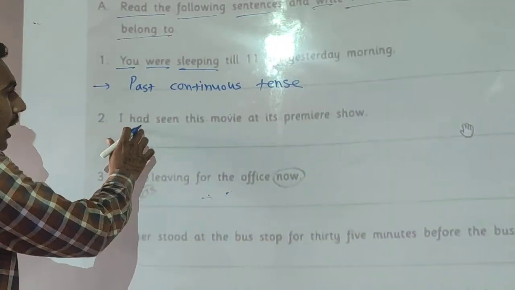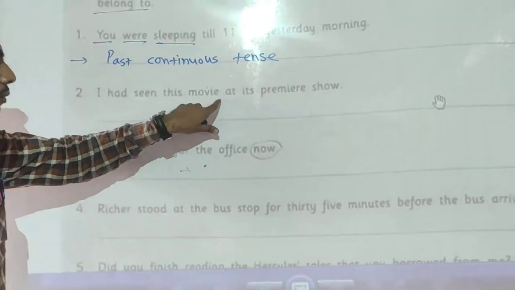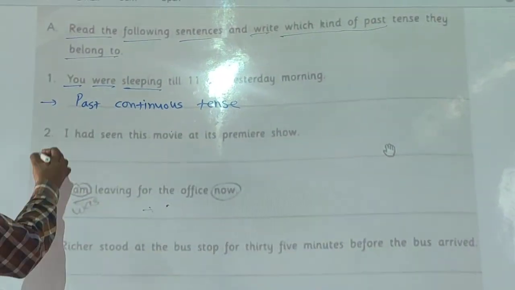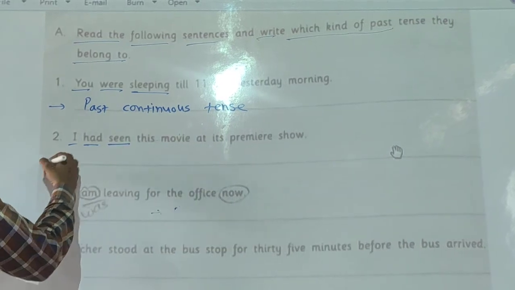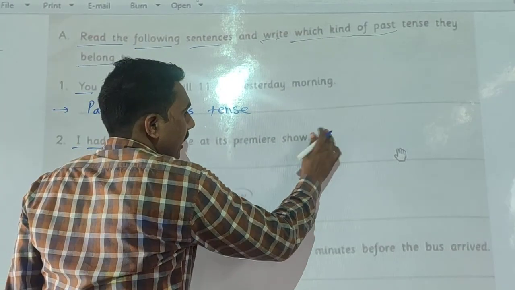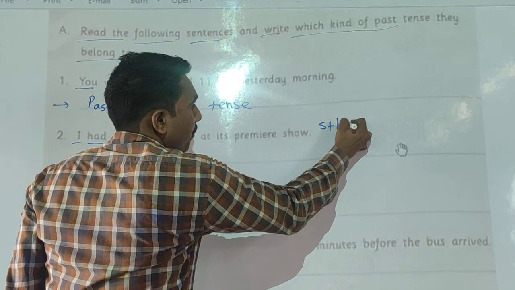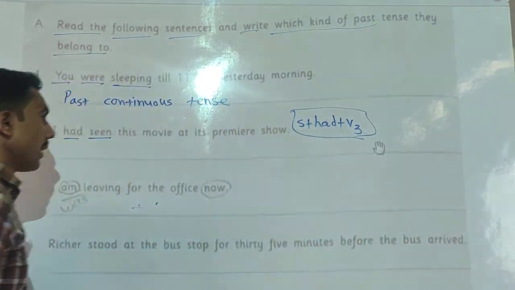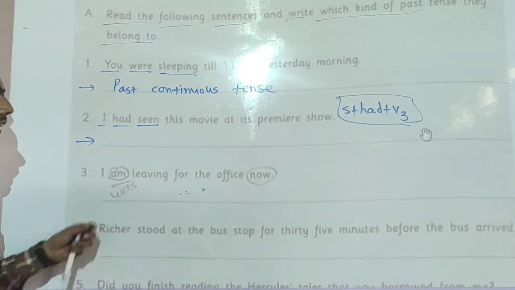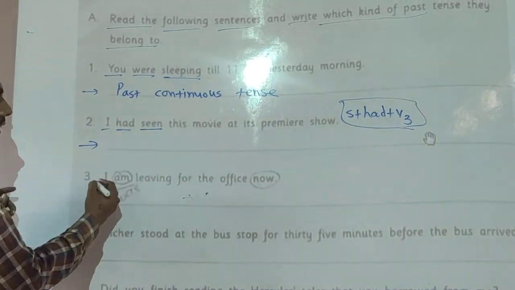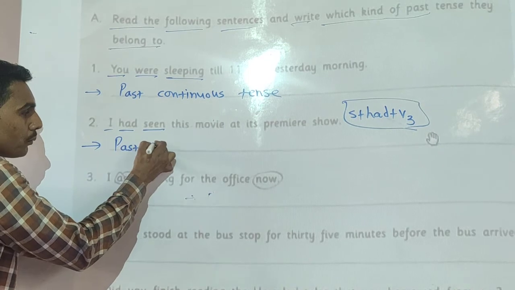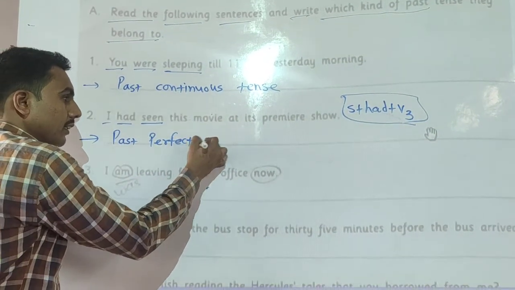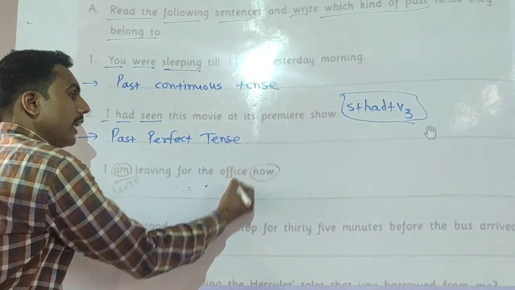Then next, I had seen this movie at the premiere show. Okay, look here. I had seen. Subject plus had plus V3 shows the past perfect tense. So you can easily write for this sentence the kind: past perfect tense. Now the next example.